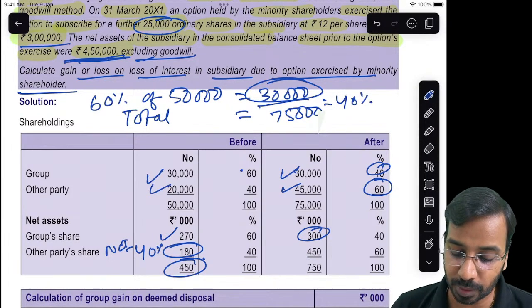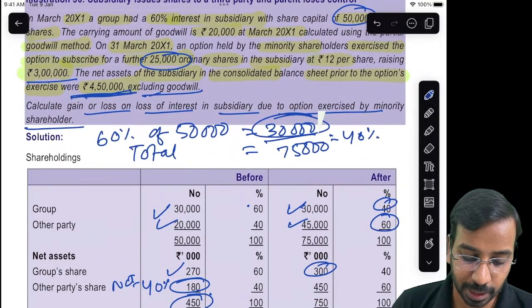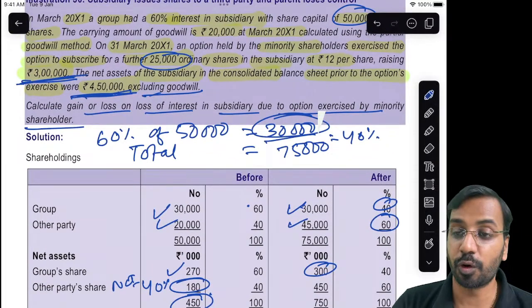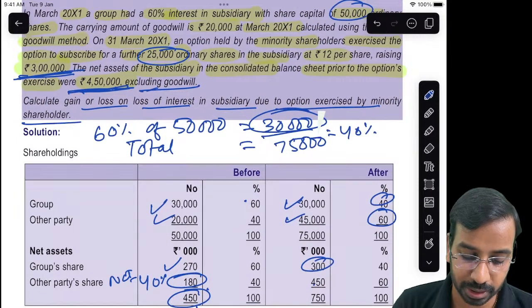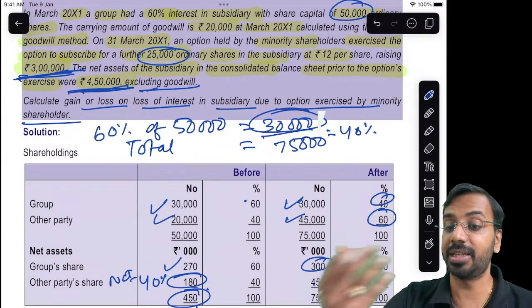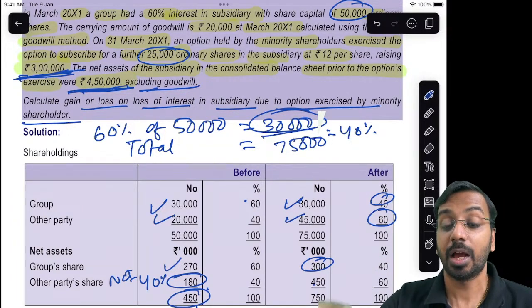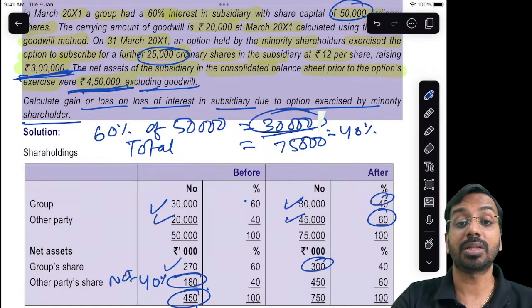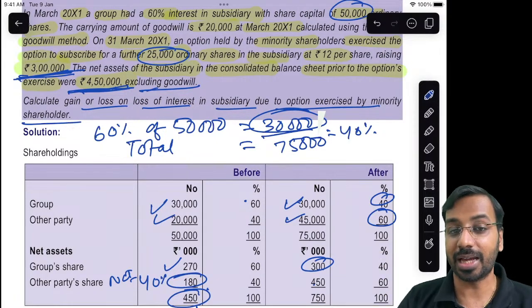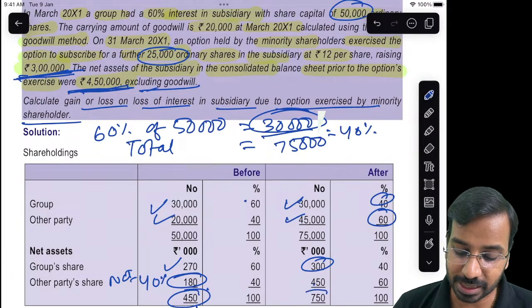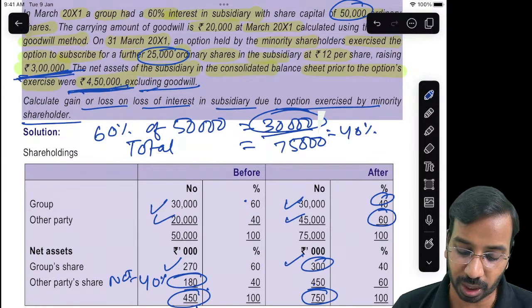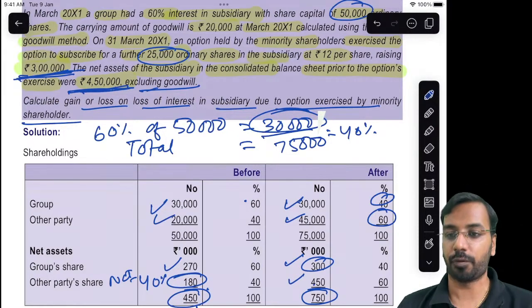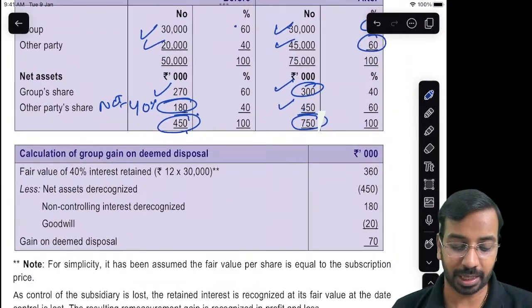The net assets increased because 450 plus 3 lakhs. When you add the amount that has been raised, it increases the net assets. Whenever I issue shares, my net assets will increase, because I receive cash. So my revised net assets number is 750, out of which group share is 300 and other party share is 450. Right? Now, how do we calculate the gain or loss?